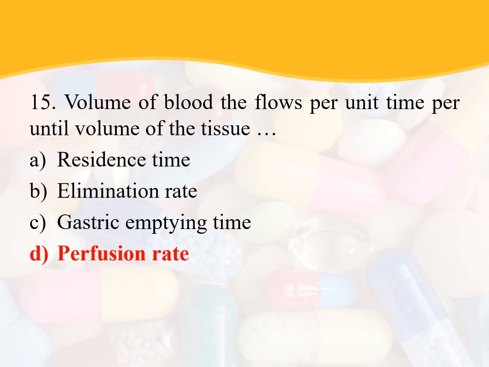Coming to the next question, the volume of blood that flows per unit time per unit volume of a tissue is called its perfusion rate. So this is the definition for perfusion rate. The volume of blood that flows per unit time per unit volume of a tissue is called perfusion rate.